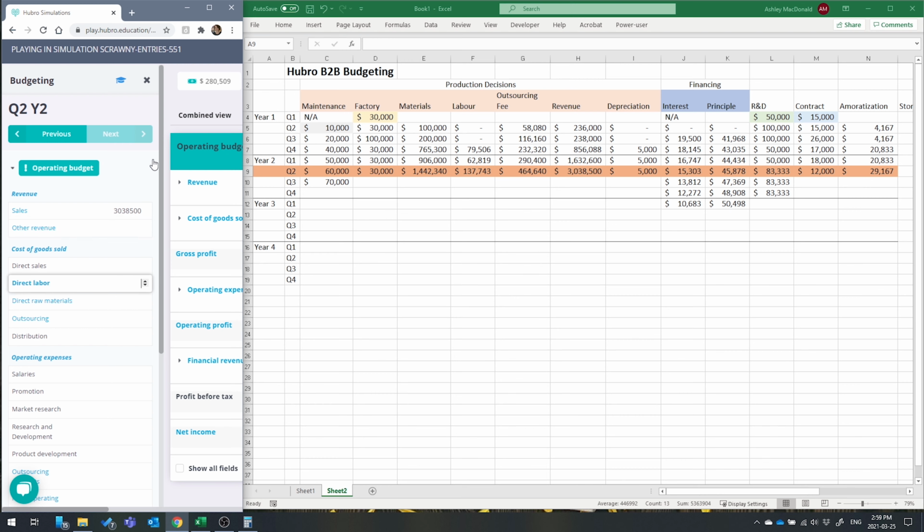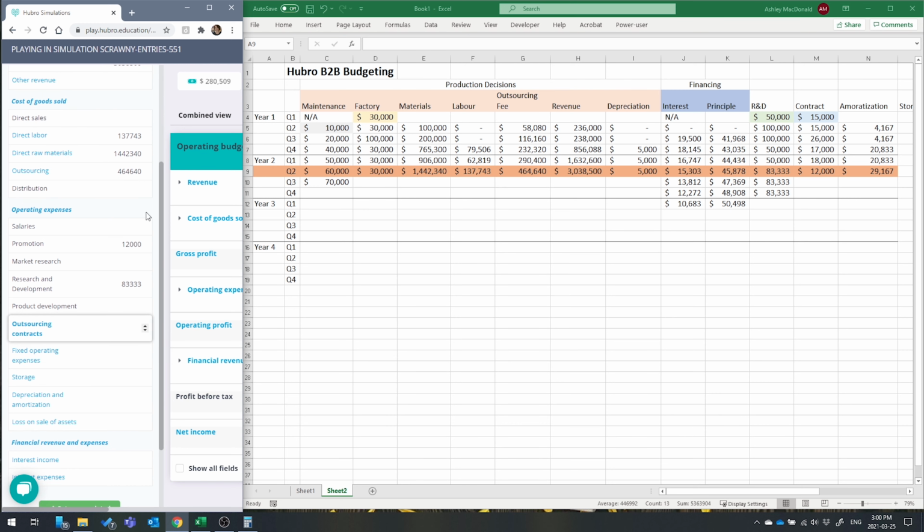My labor, raw materials, outsourcing fee, promotion, which is my contracts, research and development, outsourcing contracts, so that would be my factory cost, fixed operating expenses. I just highlighted the row that I'm working with in orange. Storage, I didn't bother adding storage.